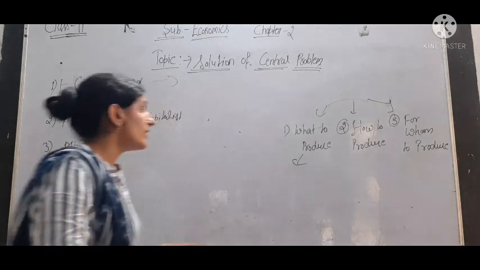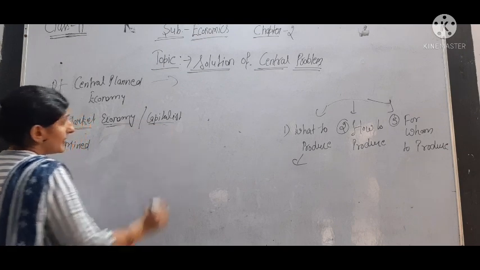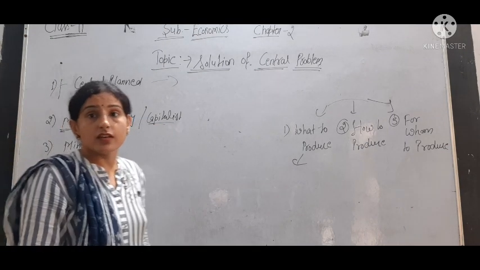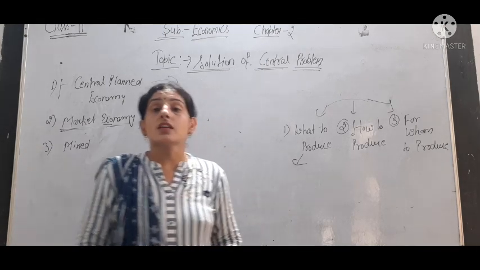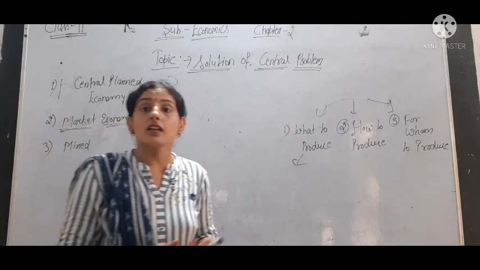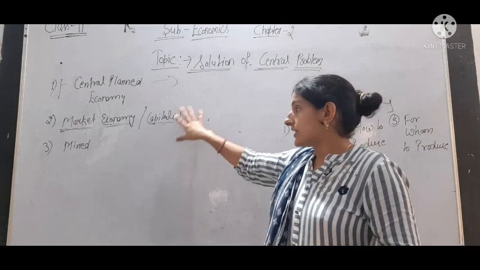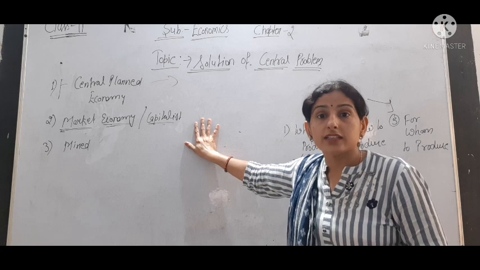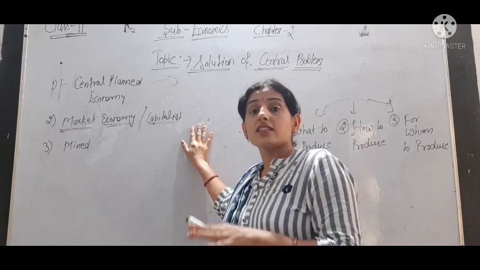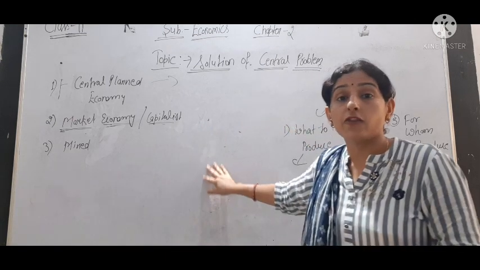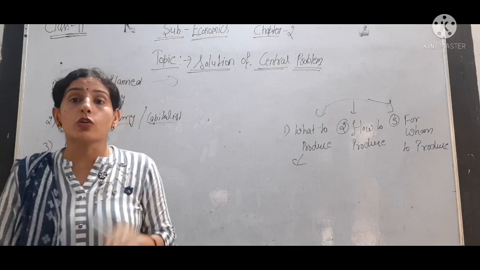Then the second is market economy. We can say capitalist economy, like the USA. In this type of economy, the owners of the resources are industrialists. There is no central authority that decides the production. Individual industrialists, or firms, are free to decide what to produce, how to produce, and for whom to produce.